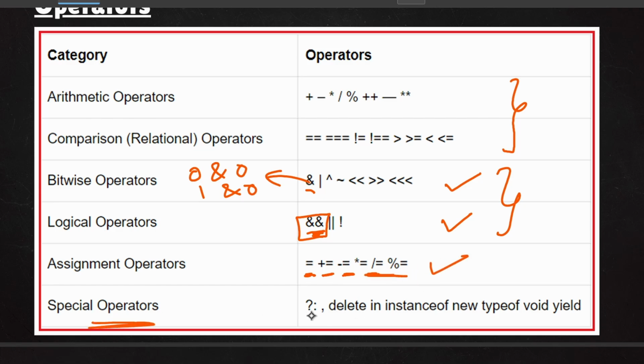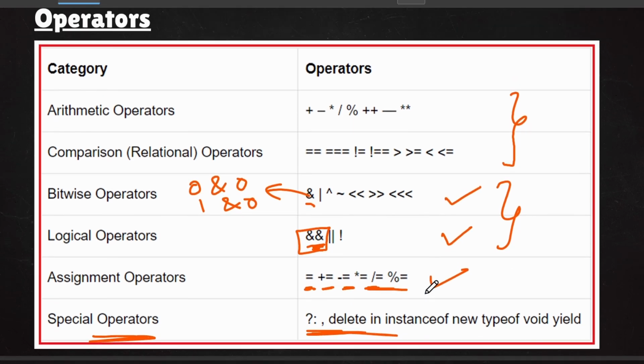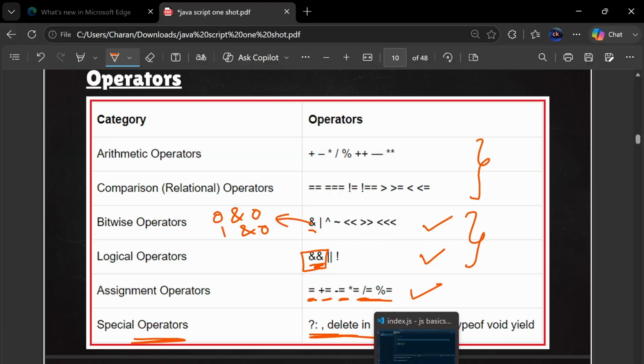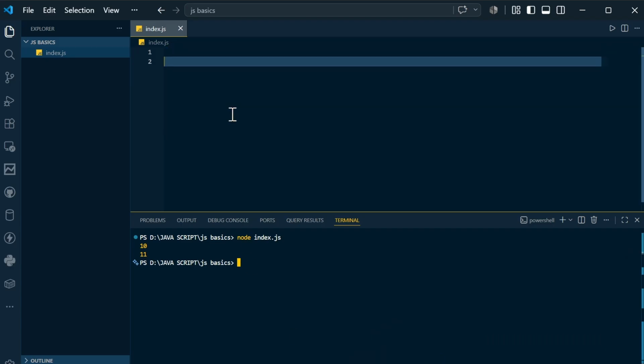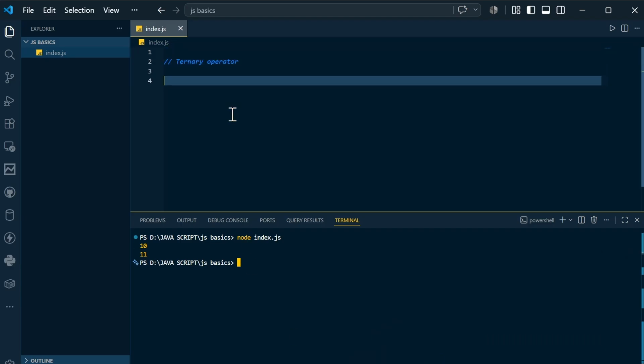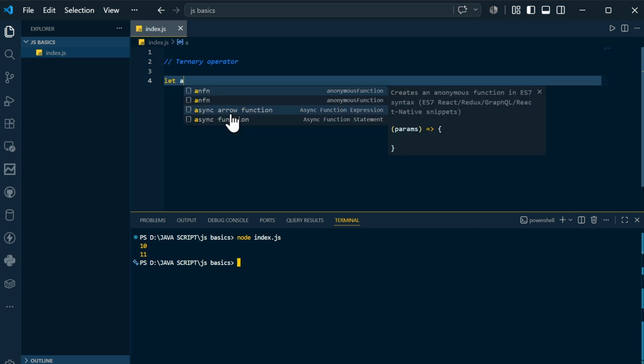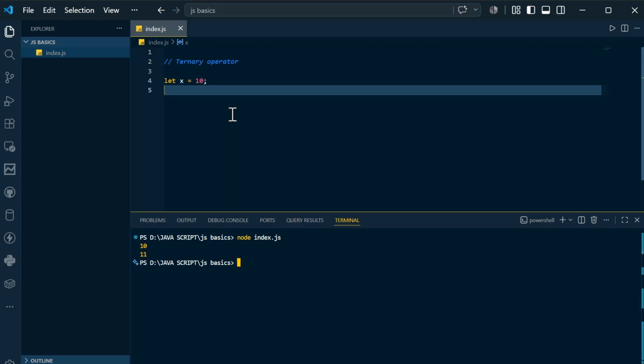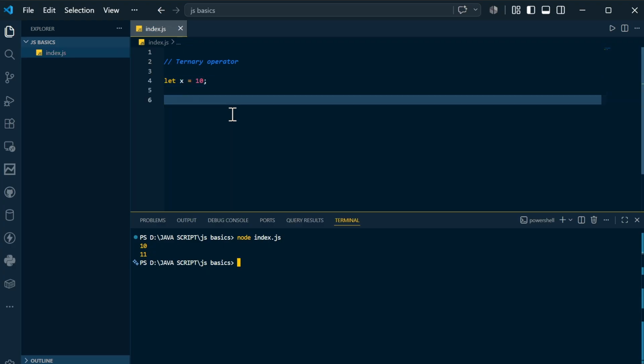And finally we have something known as the ternary operator. Here it is not mentioned, but this is known as the ternary operator. So what is meant by the ternary operator? Let's see that live in the code. So ternary operator is nothing but, let's say, let x is equal to 10. This is the simple statement that I have done. And I will say let sum is equal to, if I take x, first of all there is something known as a question mark.